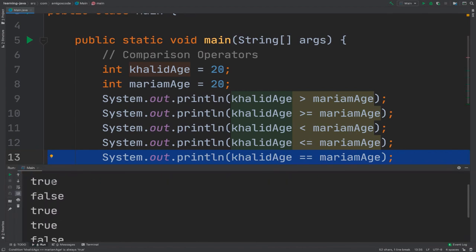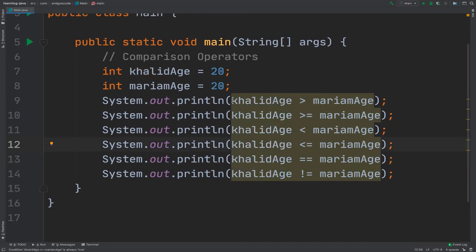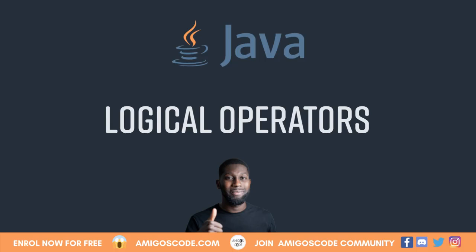You can see that we have true, false, true, true, and then false. So this is pretty much everything about the comparison operators that you're going to be using with Java. And so that you know, all of these expressions right here, greater, greater or equal, less, less or equal, equals, not equal, are referred to as Boolean expressions because they either return true or false.